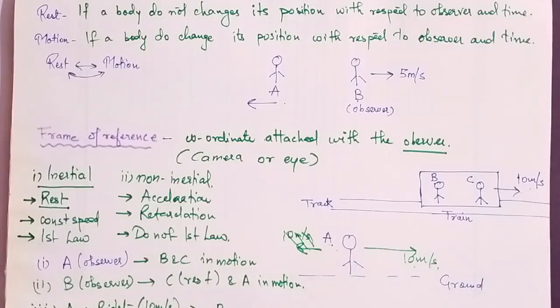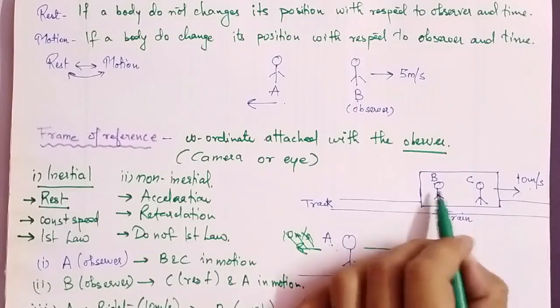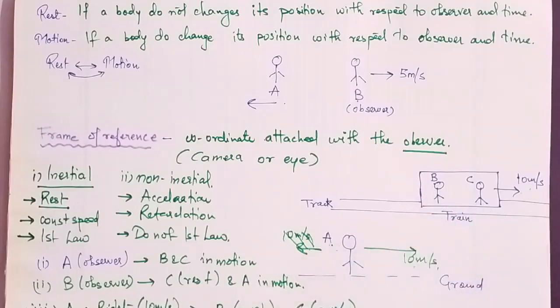So now B appears to A as at rest, and again with C he sees the same thing: C also appears at rest. And when B and C observe A, since A is moving in the same direction with the same speed, A also appears to be at rest according to B and C.